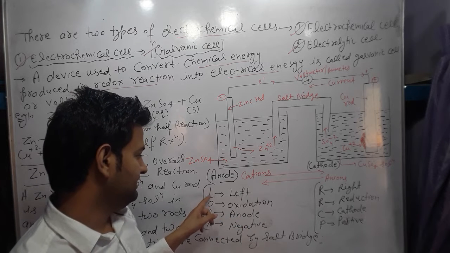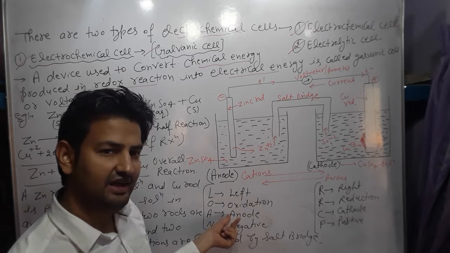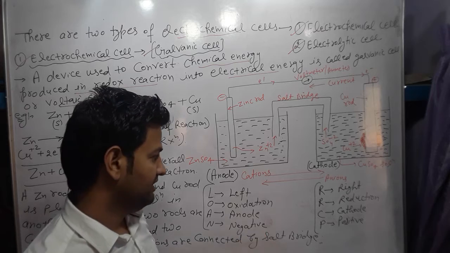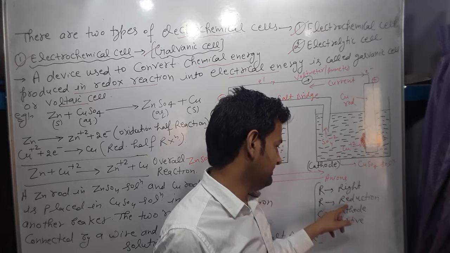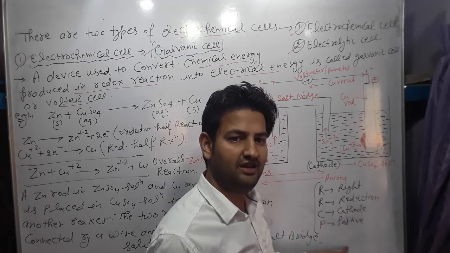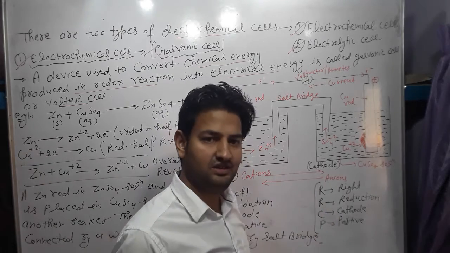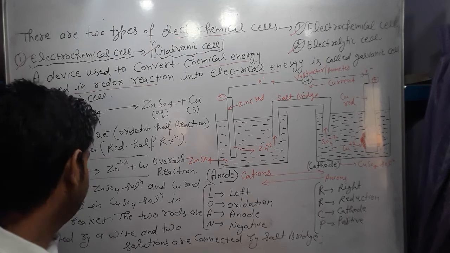It means in the left side, in the beaker, oxidation happened. It acts as an anode and there is a negative charge. Here in the right side, RRCP: right beaker, reduction, acts as a cathode and acquires a positive charge. Positive charge, cathode, reduction, right side; left side oxidation, anode and negative.